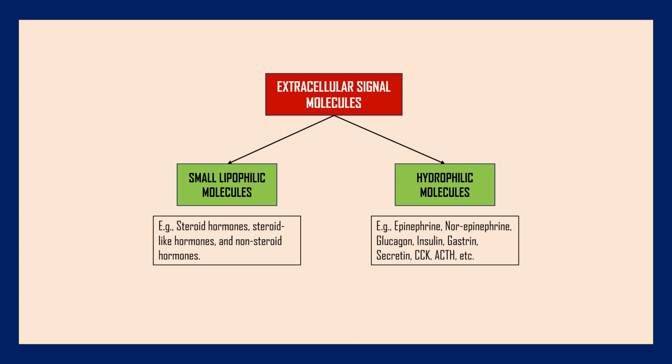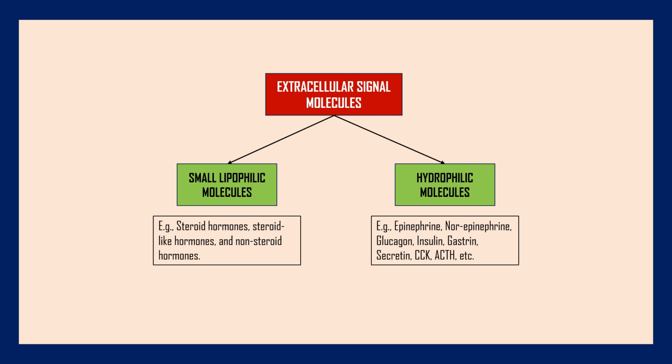And hydrophilic molecules are lipophobic, or they cannot pass through the lipid bilayer plasma membrane without the help of any receptors. So it will bind to cell surface receptors, so that it can pass its signal to the receptors present inside the cell membrane.